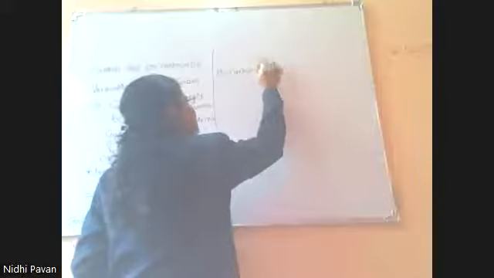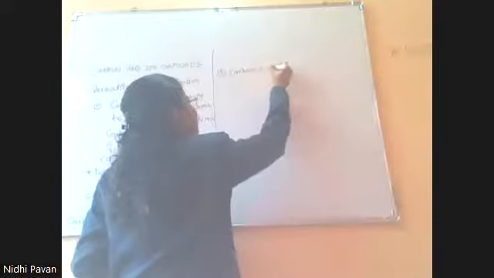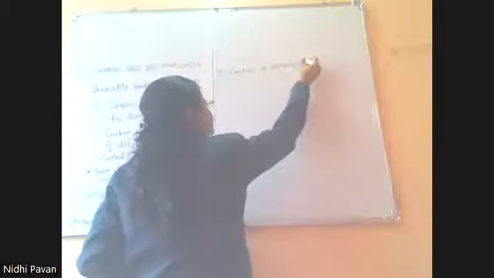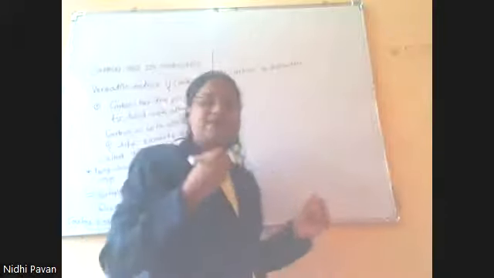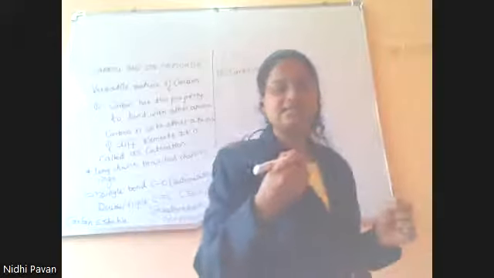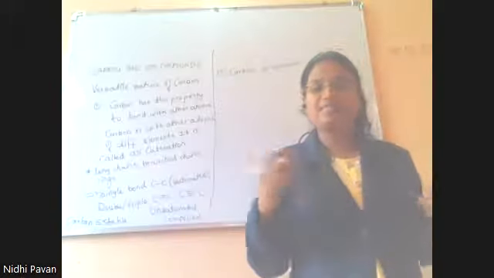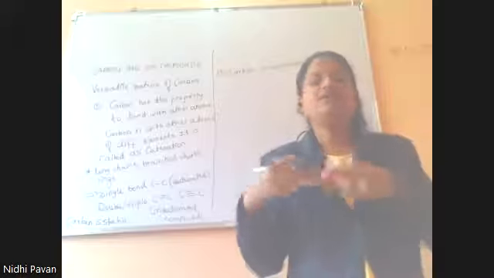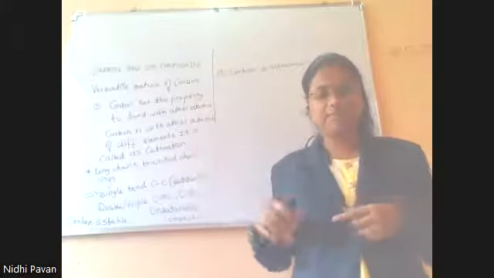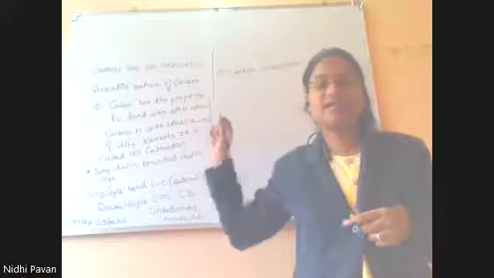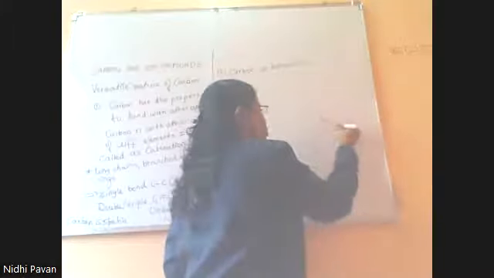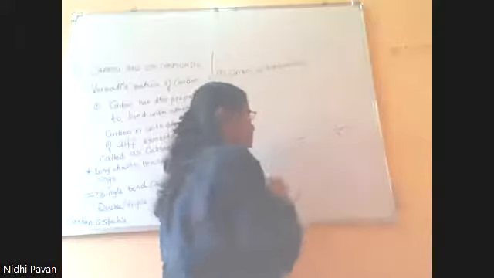Regarding valency, we learned in the ninth standard that valency means the number of electrons present in the valence shell, and that many bonds can be formed by the atom. Tetravalency simply means remember that carbon has 4 hands.